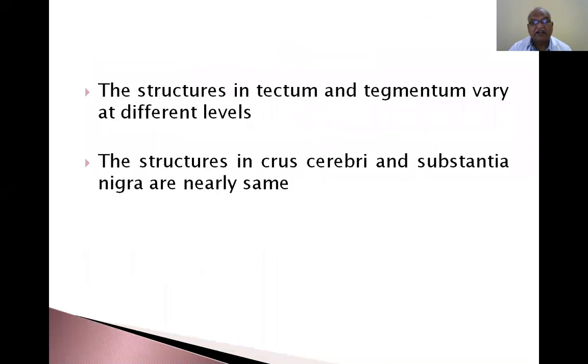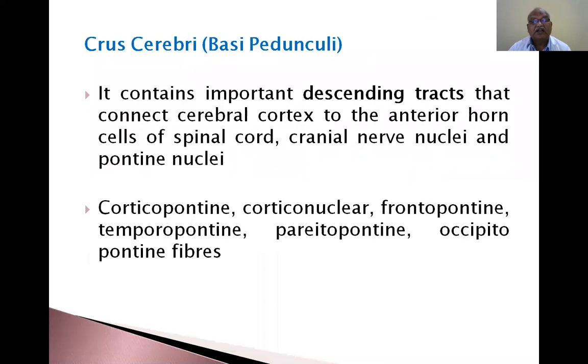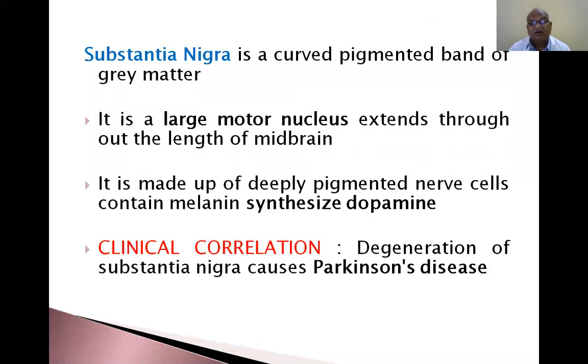Segment of substantia nigra and crus cerebri. The structures in crus cerebri and substantia nigra are the same. So it contains fibers. Degeneration of substantia nigra causes Parkinson's disease. It is a motor nucleus. Substantia nigra is a motor nucleus that extends throughout the midbrain. Its cells secrete dopamine. So Parkinson's disease is associated with dopamine deficiency. In Parkinson's disease, you have to supplement the drug by means of medication. Dopamine you have to supplement.